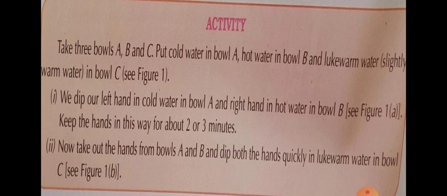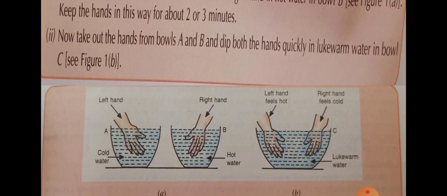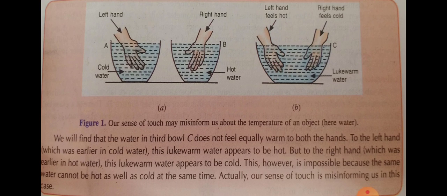In this activity, take three bowls and name them A, B, C. Put cold water in bowl A, hot water in B, and lukewarm water, that is slightly warm water, in bowl C. Dip your left hand in cold water in bowl A and your right hand in hot water in bowl B. See in this figure, left hand in cold water and right hand in hot water, and keep the hands in this way for about 2 to 3 minutes.